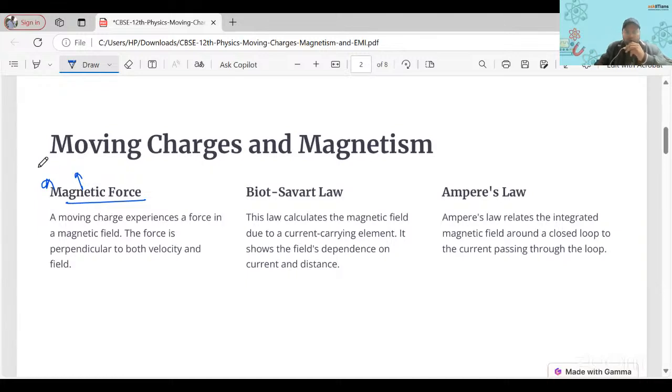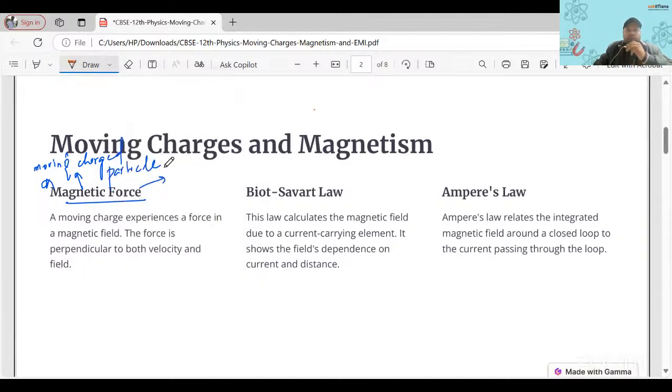On a moving charged particle. And another magnetic force that you need to learn is about the force on a current carrying conductor or wire.